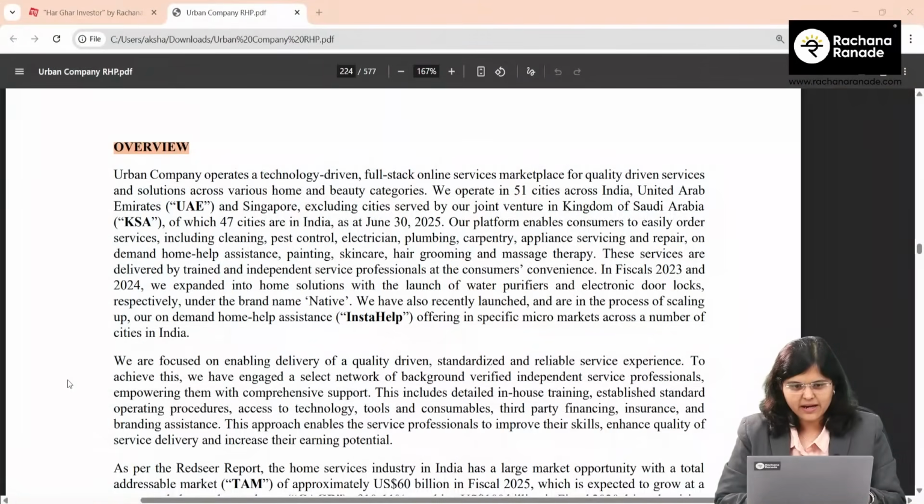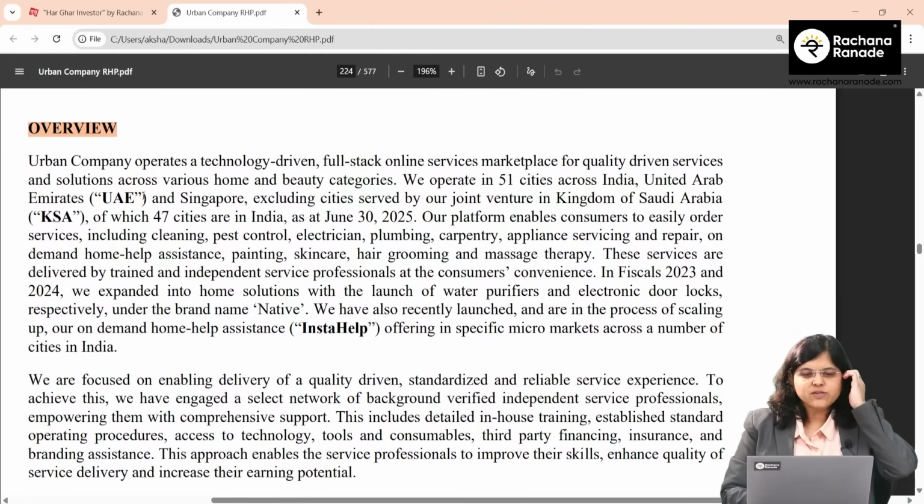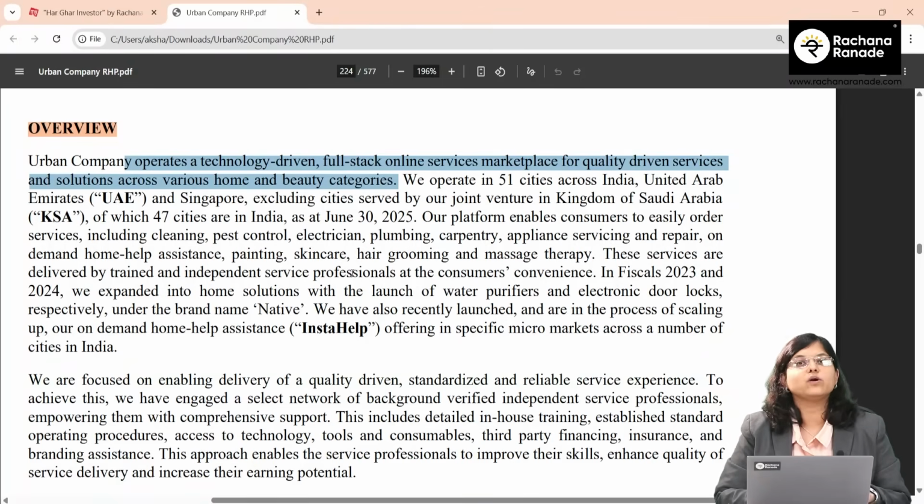First things first, I will show you the prospectus, and I'm on page number 224, where we are going to understand the overall business overview first, and then we'll talk about some interesting IPO details. Okay. First things first, what does the company do? It operates a technology-driven, full-stack online service marketplace for quality-driven services and solutions across various home and beauty categories. Actually, this sentence sums up what the company does.